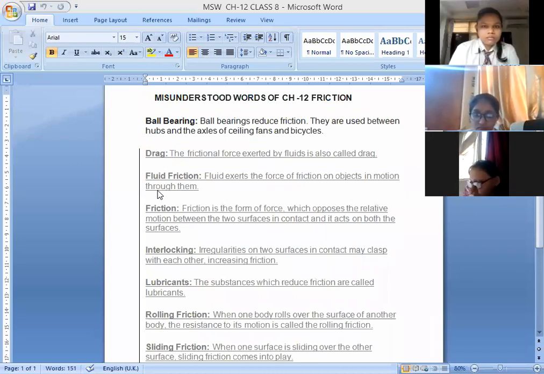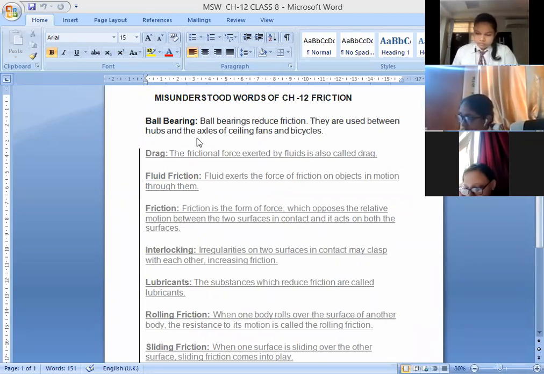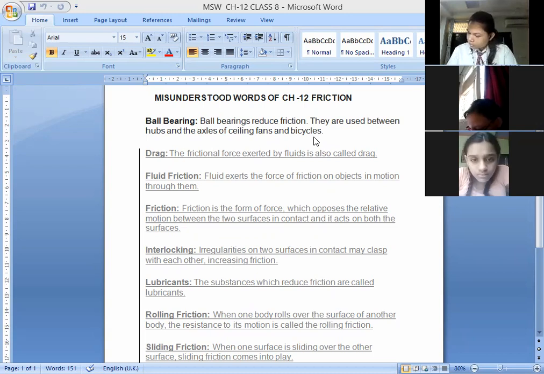Ma'am, it is ball bearing. Okay, the first word is ball bearing. So what do you mean by ball bearing? It's given in your book, children. Ball bearings reduce friction and are used between the hubs and the axles of ceiling fans and bicycle wheels. The main purpose of ball bearing is to reduce friction. So kindly mark the definition in your book.